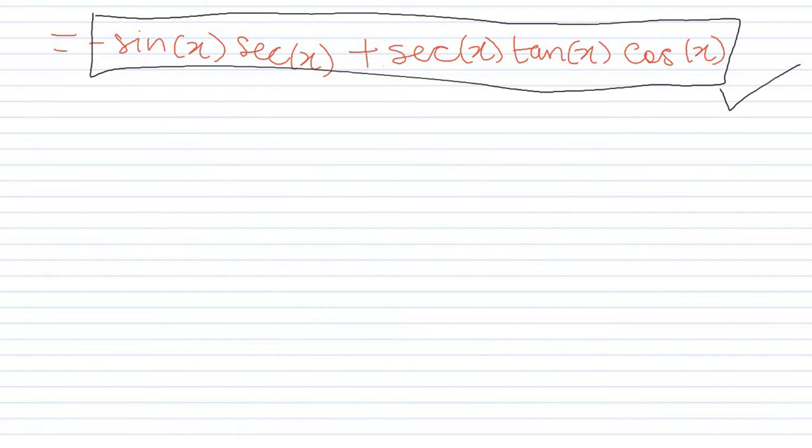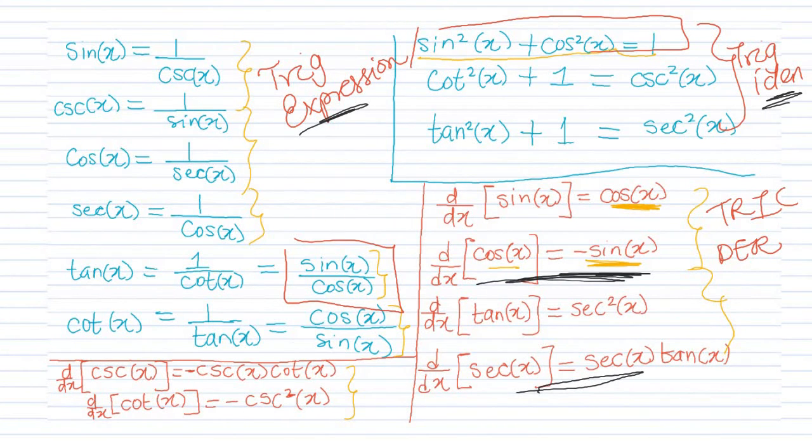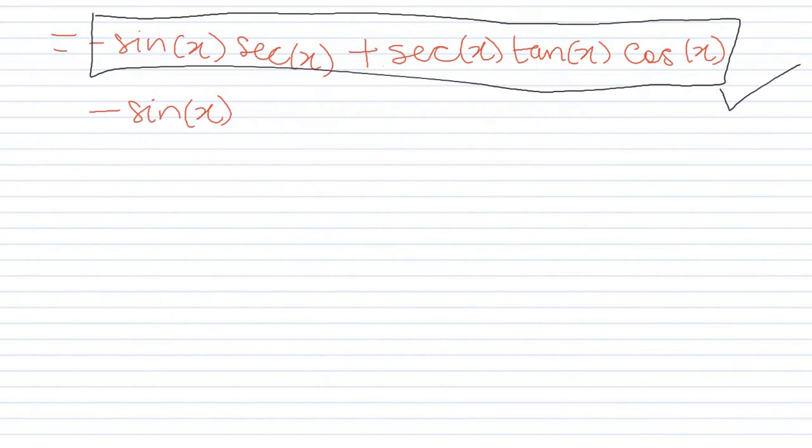You can write negative sine x, okay? What do we know secant x to be? When we look at the trig expression, we know we can call secant x 1 over cosine x. So we're going to have this here multiplied by 1 over cosine x, okay? Plus, we have secant here again, so we can write this as 1 over cosine x, okay?